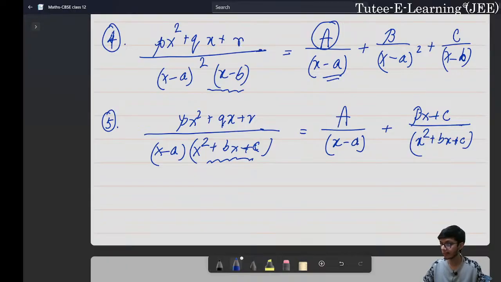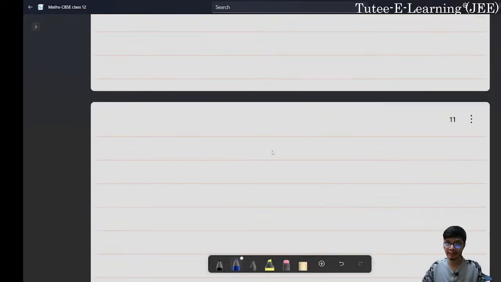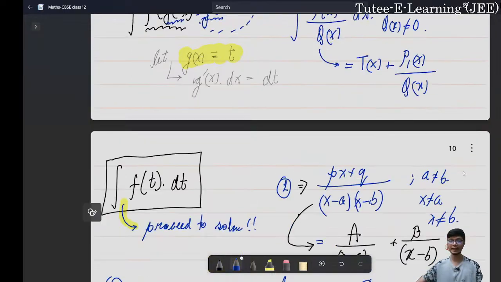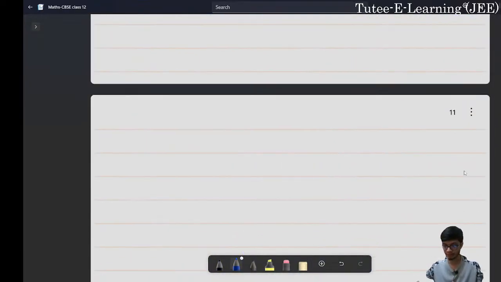Similarly, let us now also talk about integration by parts. Among the methods, the last method remaining is integration by parts. So what is the concept behind integration by parts? Let me write it down from here.